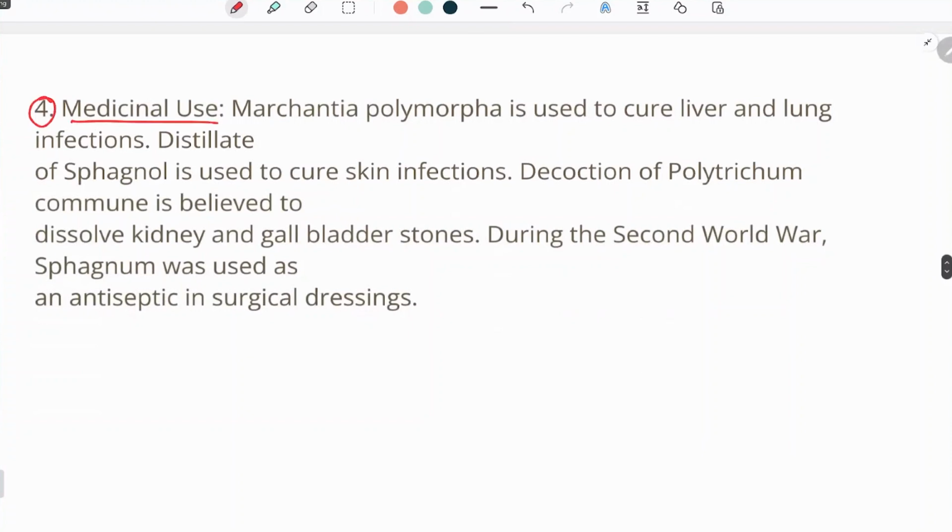Fourth, medicinal use. Marchantia polymorpha is used to cure liver and lung infections. It is very important. There are two or three most important functions performed by bryophytes. First is that it helps in transportation of the plant parts. Second, it helps in peat formation, and third, it is a very important plant for its medicinal use. In Ayurveda, there are many bryophytes which are used as medicines. So, Marchantia polymorpha is used to cure liver and lung infections.